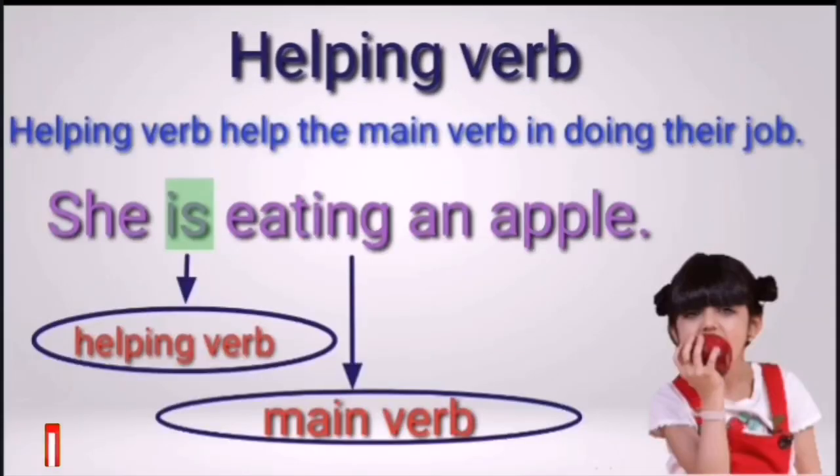Helping verbs. Helping verbs help the main verb in doing their job. Let us see the example. She is eating an apple. Here the helping verb is is and the main verb is eating. So is becomes helping verb and eating is the main verb.